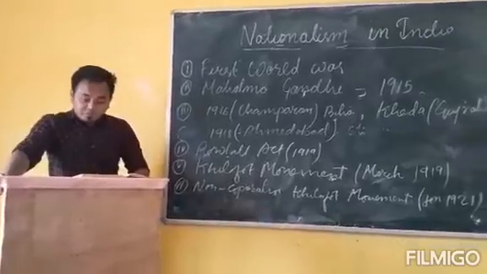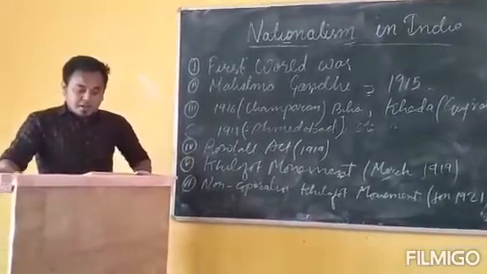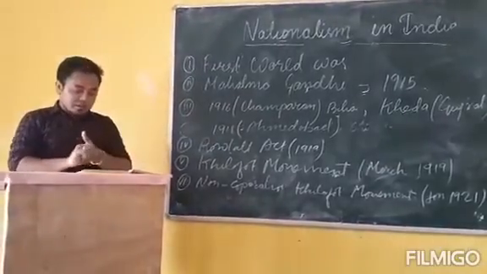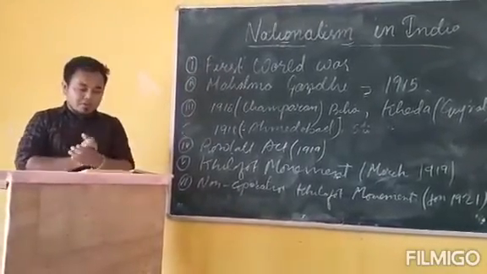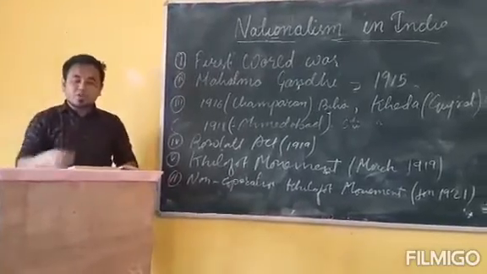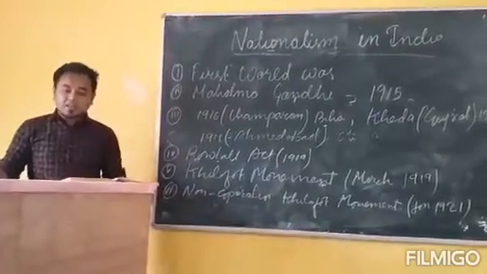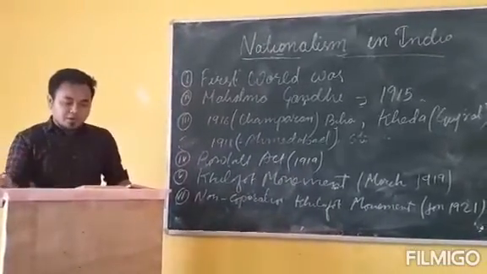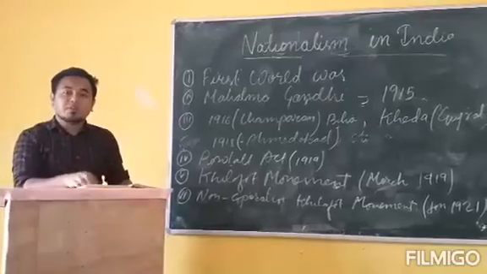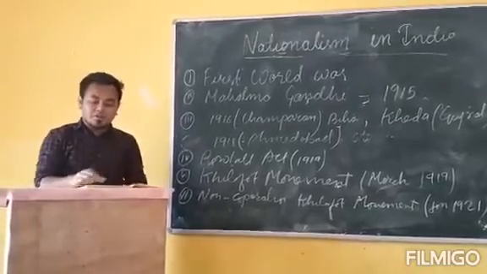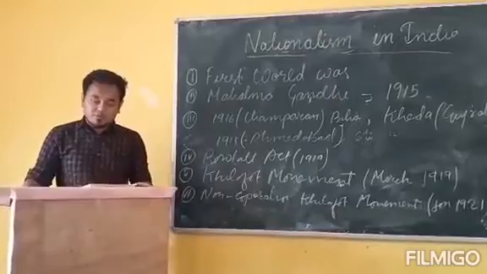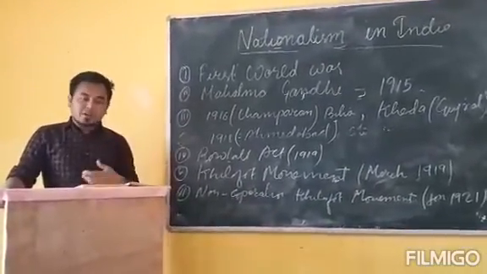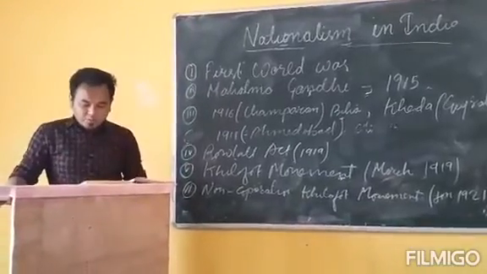There were so many protests made by the peasants during the non-cooperation Khilafat movement, where no services were provided to the landlords. Talukdars were attacked by the peasants. So these were some of the protests done by the peasants during the movement. Not only the peasants but also the tribal people participated in the non-cooperation Khilafat movement.